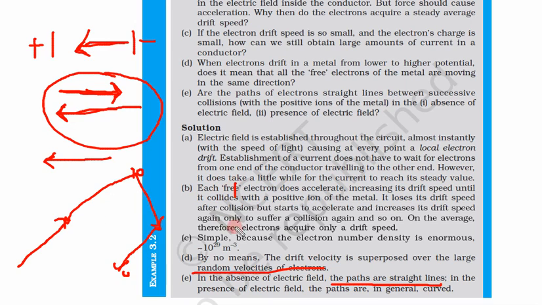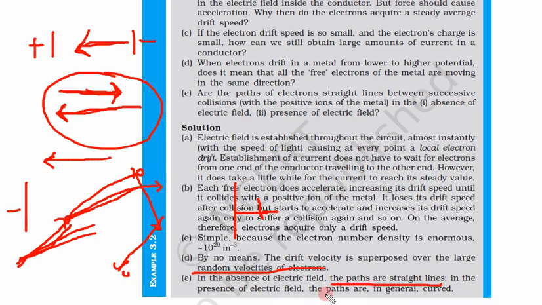But when we put an electric field, let's say this is negative, this is positive, what will happen? Because of this electric field, it will collide, but it will take a little bit curved path towards the positive side. Even though it is almost straight, there is a little bit of curvature towards the positive side.